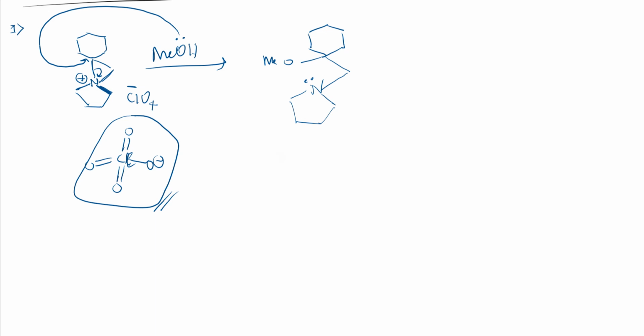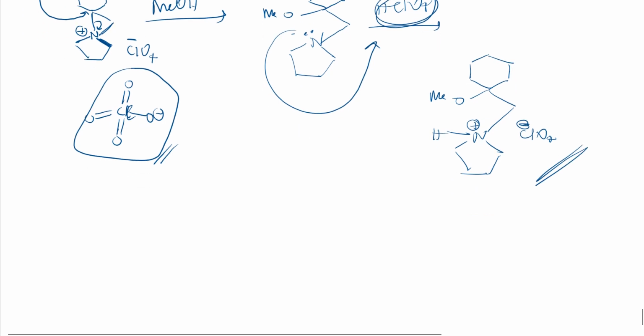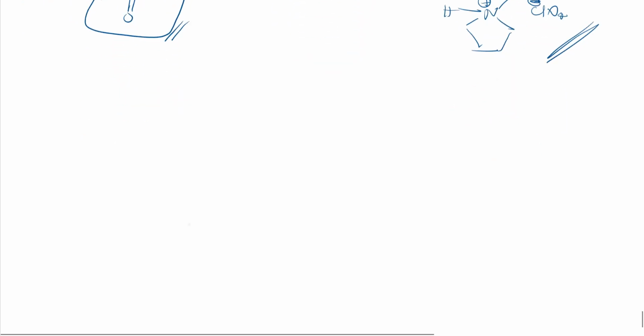Further, if I add HClO4, it is an acid, perchloric acid, we will call, right? So what it will do, this lone pair again it gives to this H plus, so I'll get this structure: OMe here, CH2, nitrogen, now H, nitrogen gets positive charge, ClO4 minus, right? This is how we will get the product. So these are some miscellaneous reactions. These are also easy, but once you understand you will get to know.